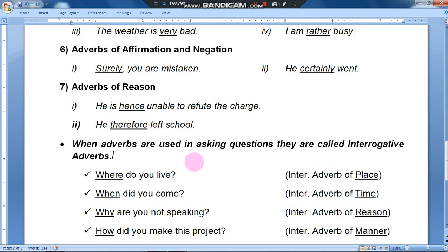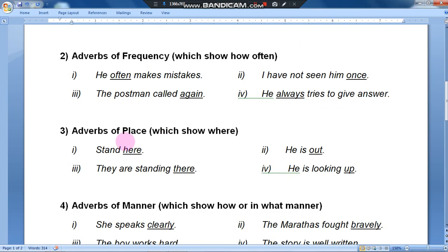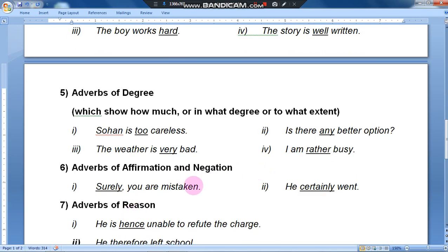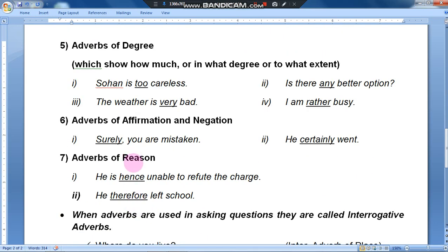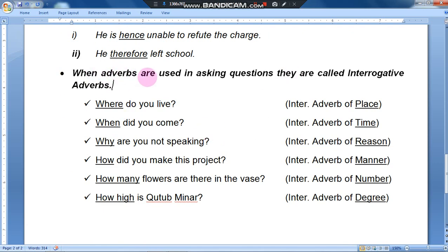Now these are the kinds of adverbs: adverbs of time, frequency, place, manner, degree, affirmation and negation, and reason. Now the most important thing: when adverbs are used in asking questions, they are called interrogative adverbs. Interrogative adverbs are utilized whenever we are asking a question.